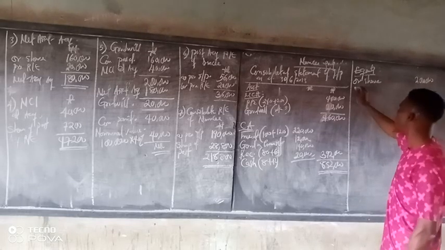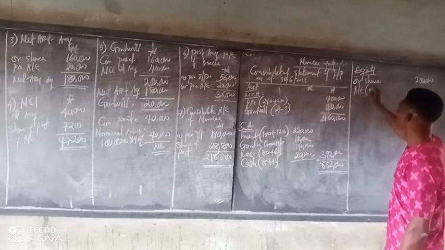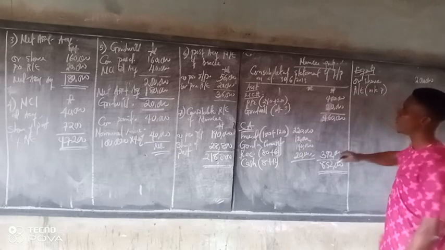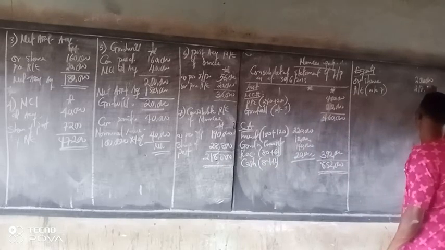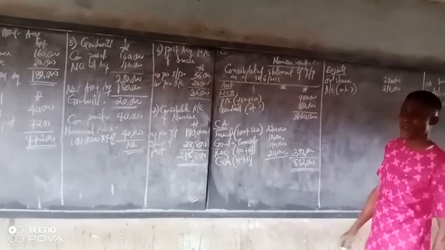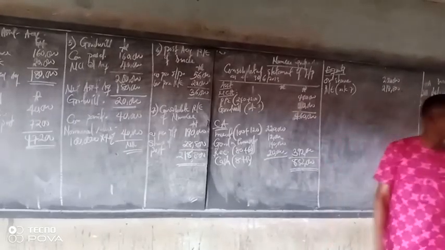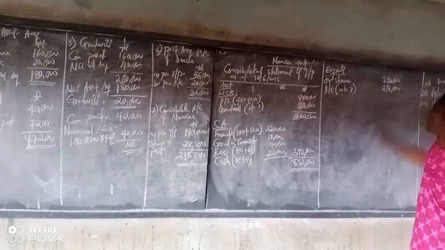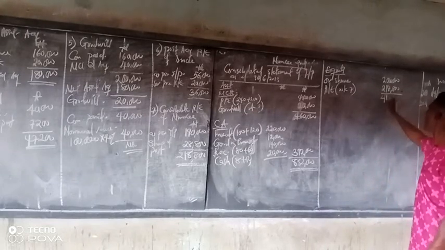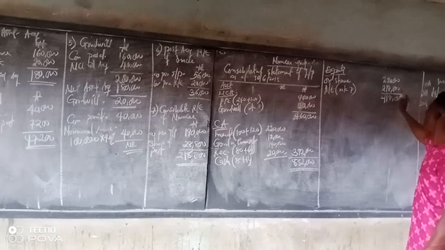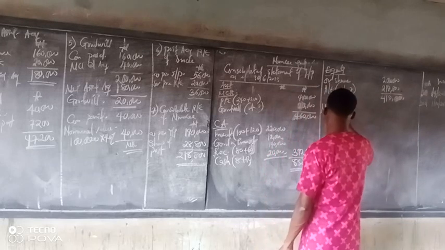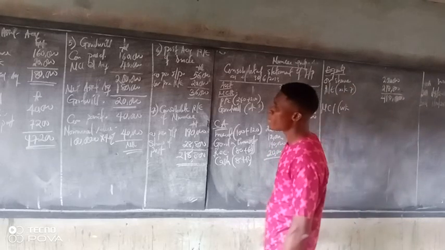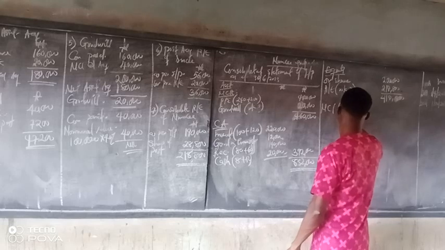Then retained earnings. What is our retained earnings working? 218,800. Then together 418,800. Then from there we go to our NCI.